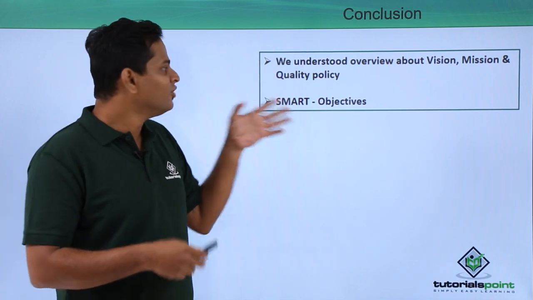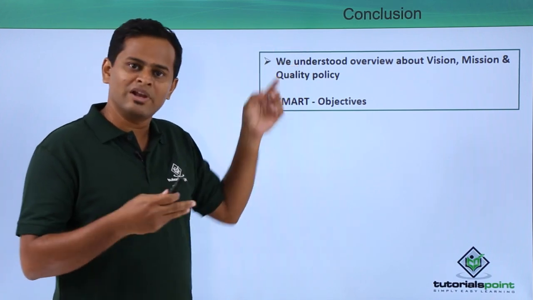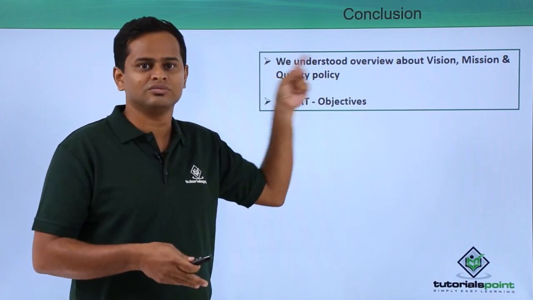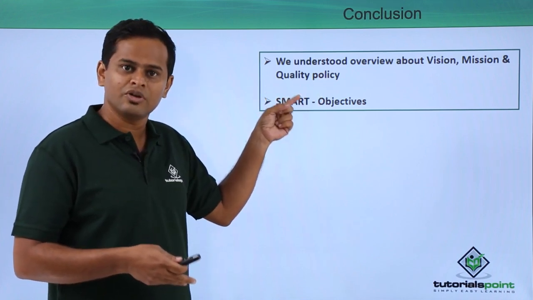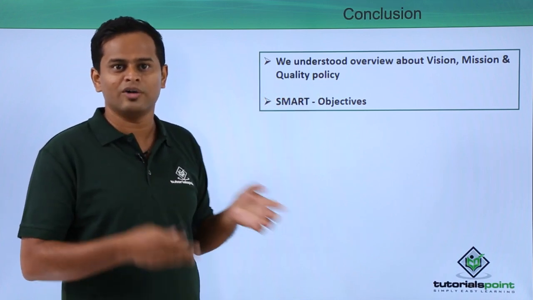To conclude, we understood how to formalize a strategy, that means it's a vision, mission, quality policy, and also we talked about the SMART objectives.